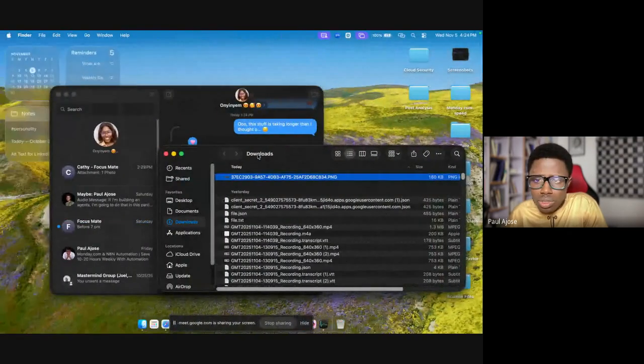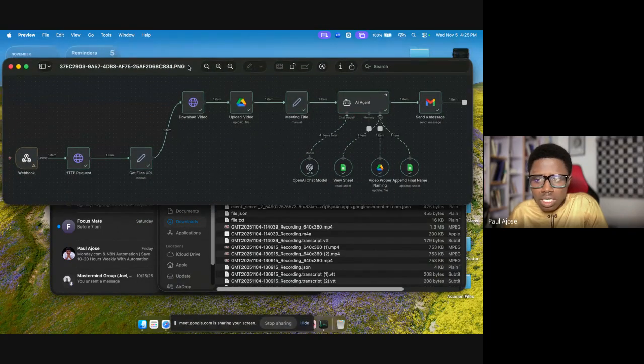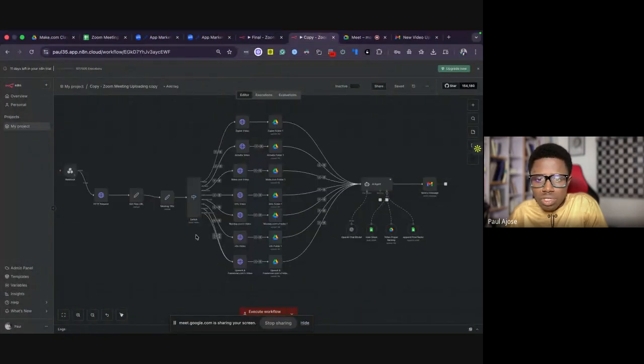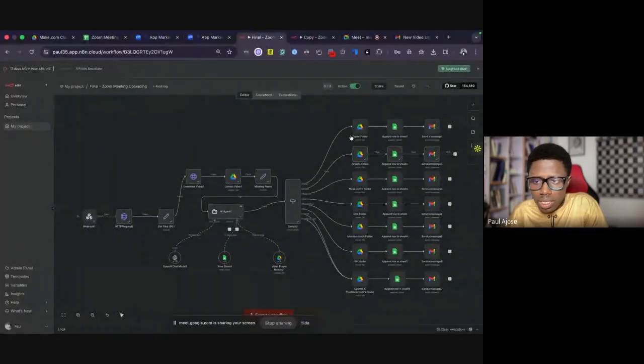Okay, let me quickly show what I did in the previous one. So this was what I submitted yesterday. You can see exactly what I submitted. But this one that I did, I came to the middle to work on it and connect it back to the AI, and it wasn't giving me the results. So I just maintained exactly what I have here. Then I added this to the end.